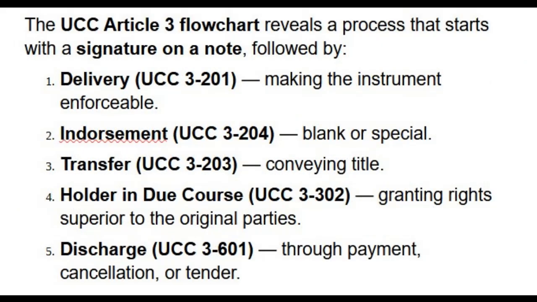The UCC Article 3 flowchart reveals a process that starts with a signature on a note, followed by 1. Delivery, UCC 3-201, making the instrument enforceable. 2. Endorsement, UCC 3-204, blank or special. 3. Transfer, UCC 3-203, conveying title. 4. Holder in due course, UCC 3-302, granting rights superior to the original parties. 5. Discharge, UCC 3-601, through payment, cancellation, or tender.